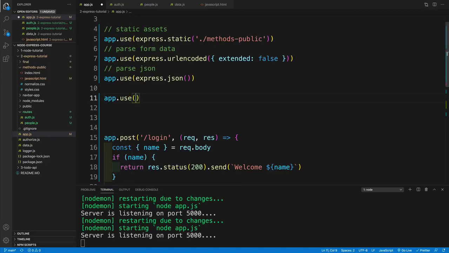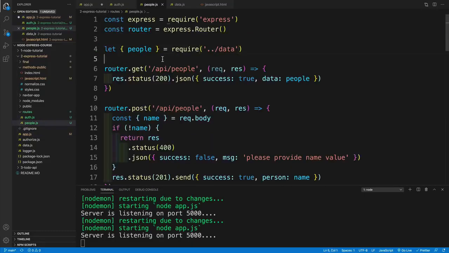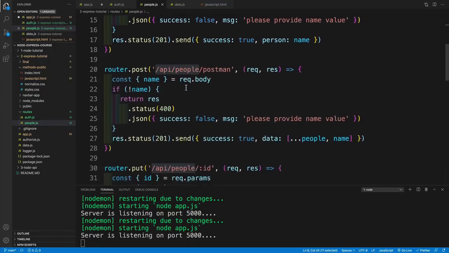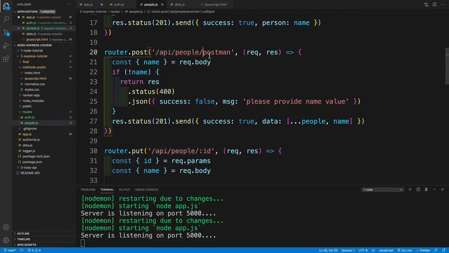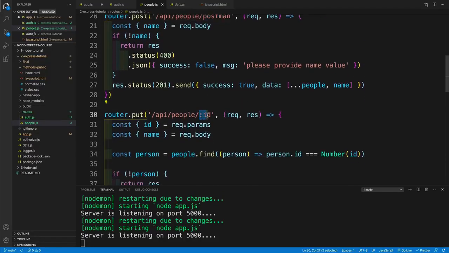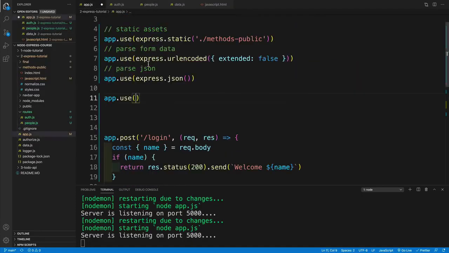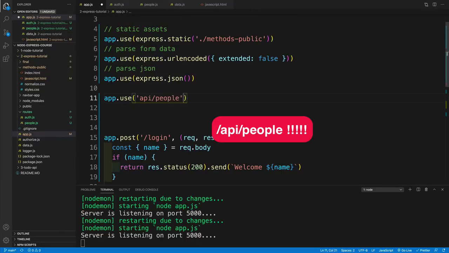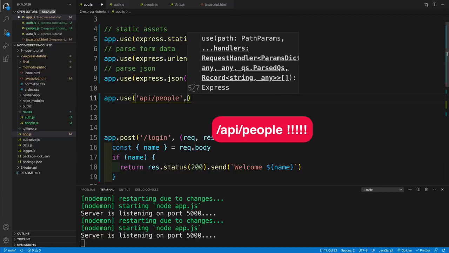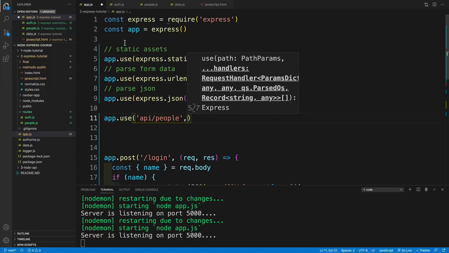And then, like I said, in the app.js, now, of course, I would want to use my app.use. So I'm going to go below express.json and I'm going to say app.use. And now I need to set up that base route. Now, what is my base route here? Well, it is API and people, correct? Because this is just my route. And then in some cases, I have the ID. That's it. But the base stays the same.